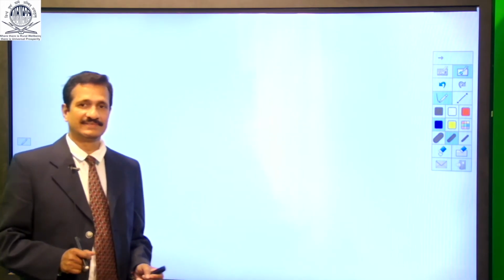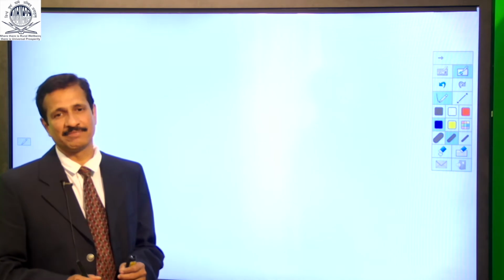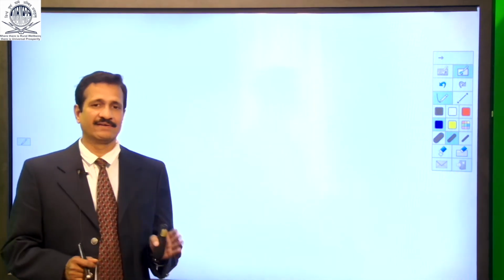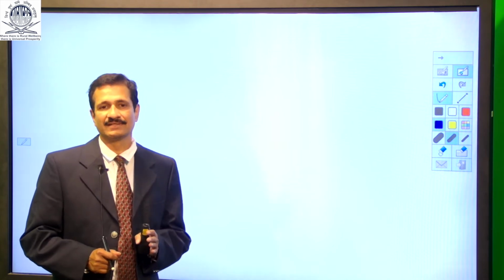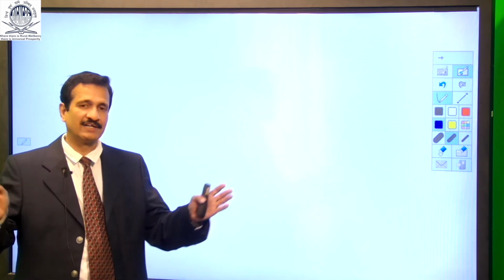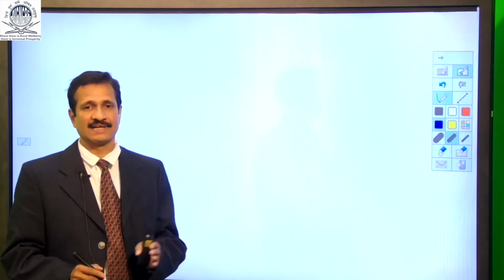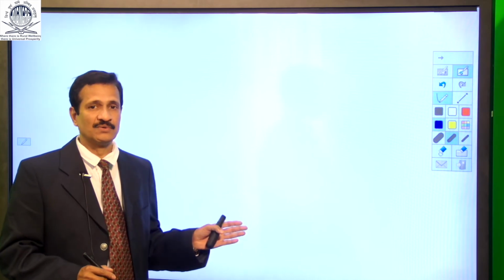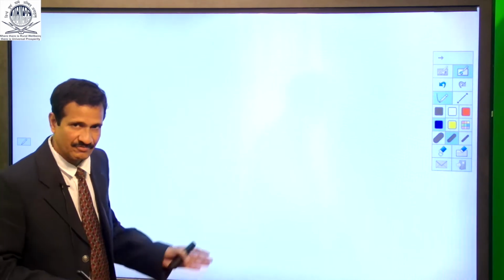So, now let us do some numerical problems, but before we get into the numerical problems, let us recapitulate how the nth term of an arithmetic progression is derived and also the sum to n terms of the arithmetic progression. So, initially let us see how to derive the nth term, that is Tn. We move to the board now.